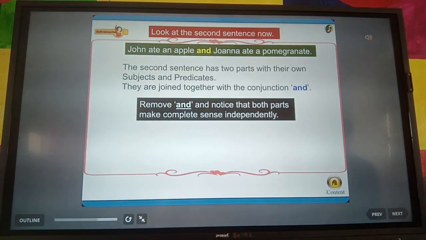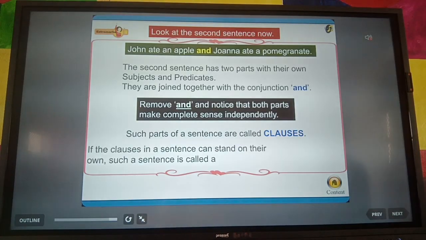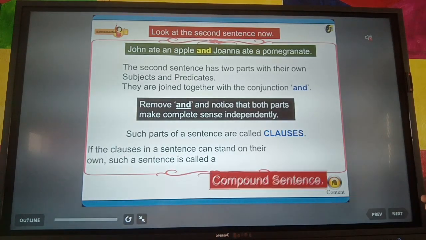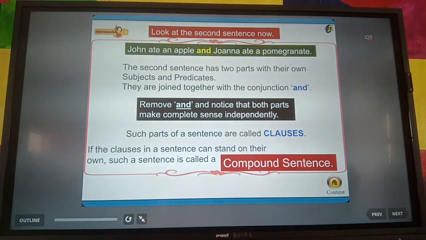Remove and, and notice that both parts make complete sense independently. Let us see. John ate an apple. This will be one part and this is a complete sentence. Joanna ate a pomegranate. It is also a complete sentence. Such parts of a sentence are called clauses.